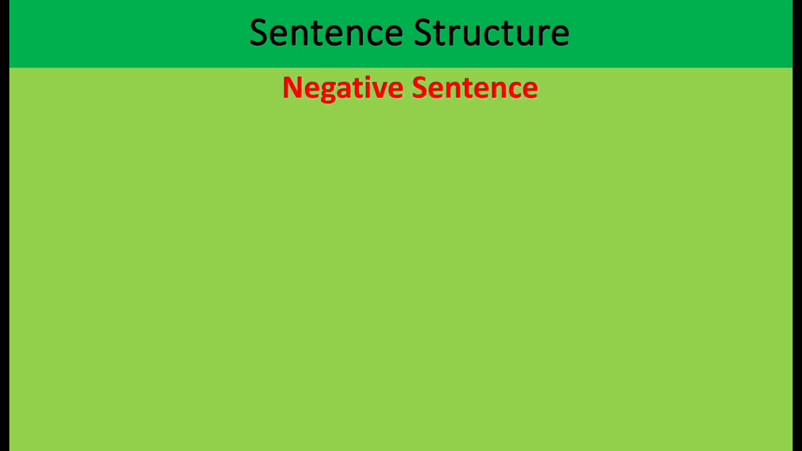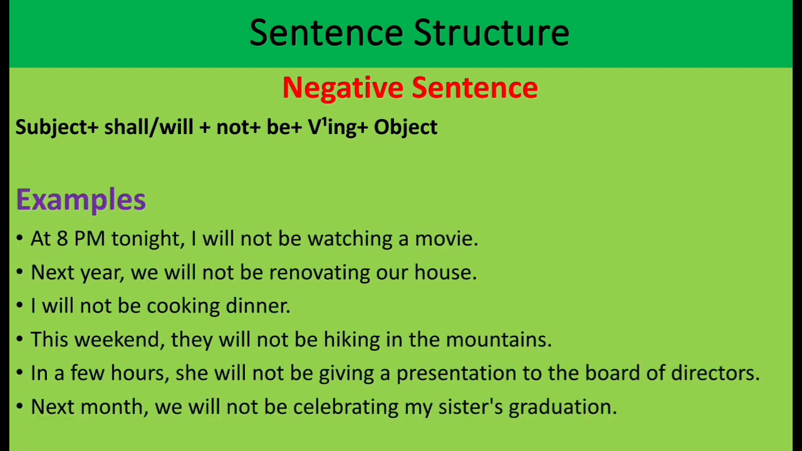For making negative sentences, the sentence structure is subject, shall or will, not, be, ing with the base form of verb and object. For example, at 8 p.m. tonight, I will not be watching a movie. Next year, we will not be renovating our house. I will not be cooking dinner. This weekend, they will not be hiking in the mountains. In a few hours, she will not be giving a presentation to the board of directors. Next month, we will not be celebrating my sister's graduation.